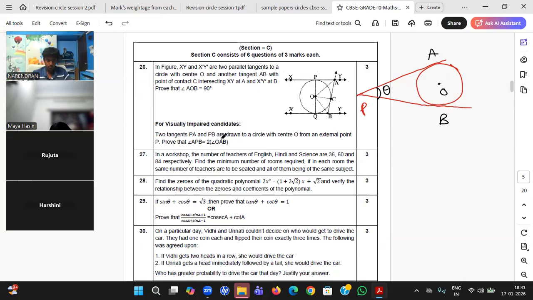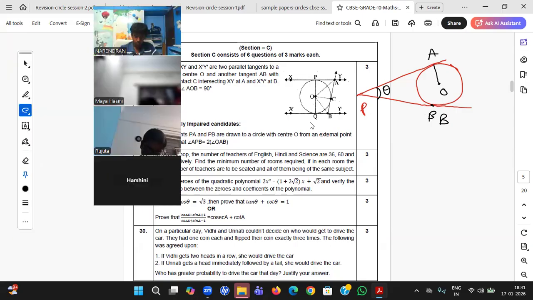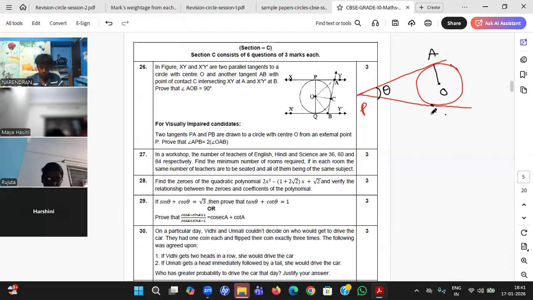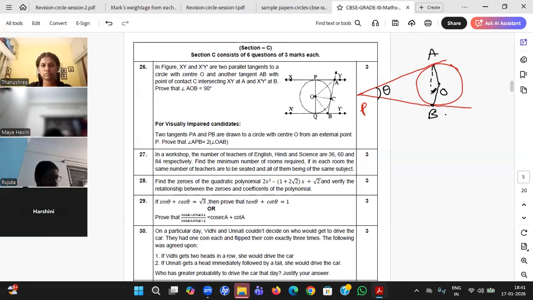Students, so OAB is given. As he has given OAB, I need to connect OAB. So I'll take it here, B, I'll take it here. There is no reason to connect other than what he mentioned. As he is mentioning OAB, I don't have a choice. I need to connect OAB like this.